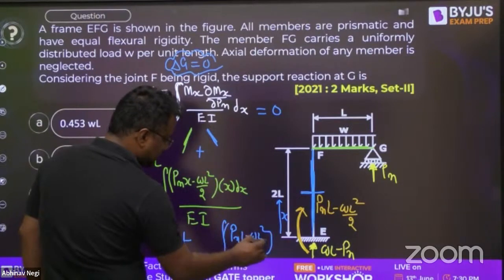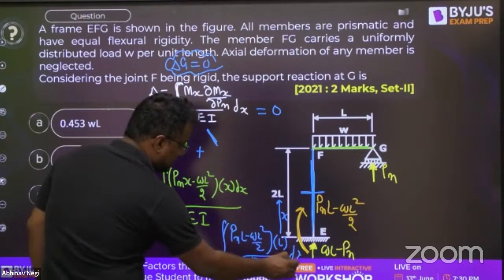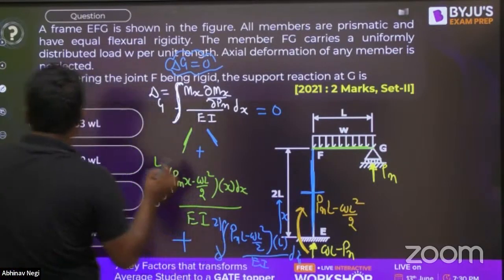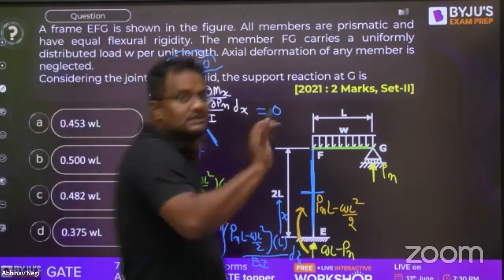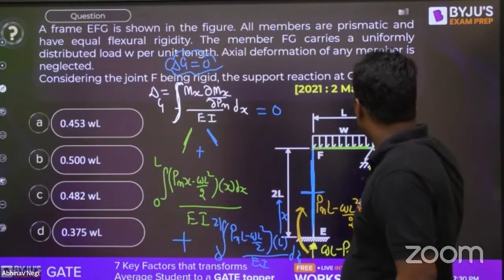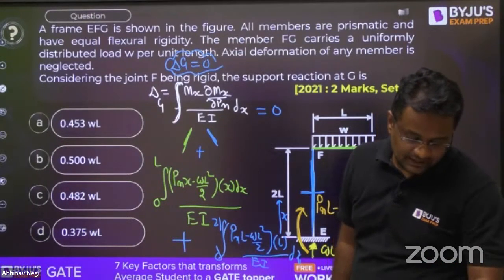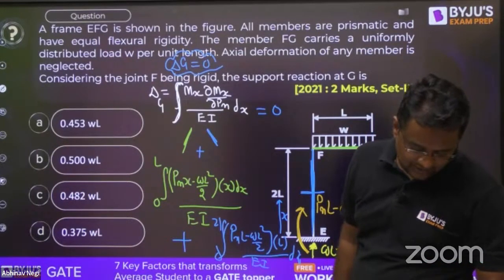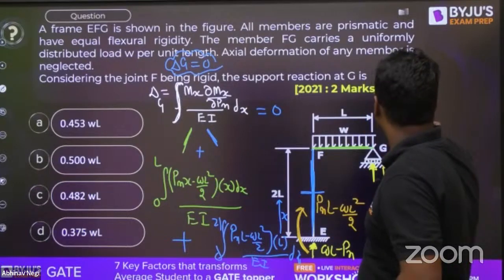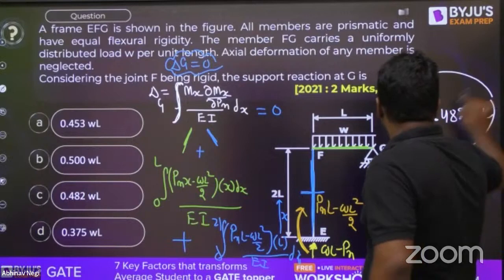Whatever is written here, differentiate with respect to Pn, it will be L into Ei dx integration 0 to 2L. I'm not wasting time in calculation. The concept is done. Add this equal to 0 and only one variable Pn you will be getting in terms of WL. Pn is the reaction and that you will be getting as 0.482 WL.